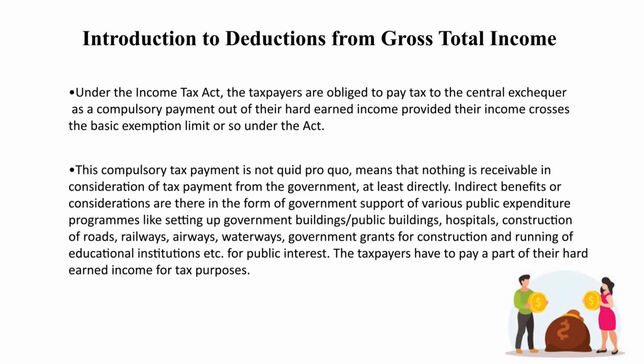Indirectly, the taxpayers get benefit from government in the form of various public expenditure programs like setting up government public buildings, hospitals, construction of roadways, railways, airways, waterways, etc. And for this purpose, obviously, government requires a huge amount of revenue, which is greatly received from tax revenue. As this is collected from the taxpayers, they are under a burden to pay.